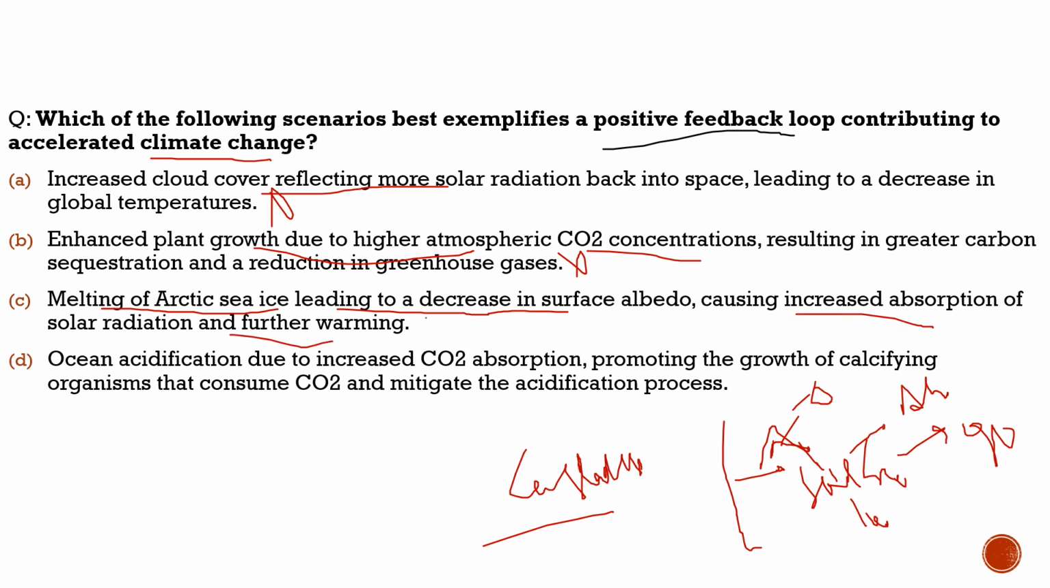This is what we understood. Melting of Arctic sea ice, leading to a decrease in surface albedo and causing increased absorption of solar radiation and further warming. This is the cascading effect. This is the positive feedback loop. This is what it contributes to. So with respect to this question, the correct statement is statement C.